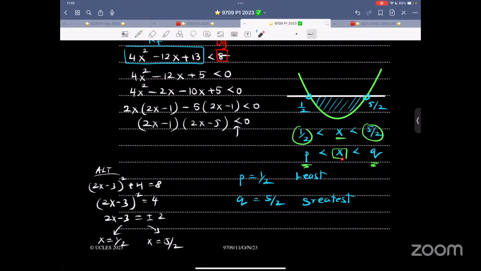Whenever an inequality is written as x is greater than p, there are many values greater than p, so p would be the least. And if it's x is less than q, then there are many values lesser than q, so q would be the greatest. So x greater than something, they would ask for the least value. X lesser than something, they would ask for the greatest value. Just do comparing coefficients, don't overthink, you get this answer.